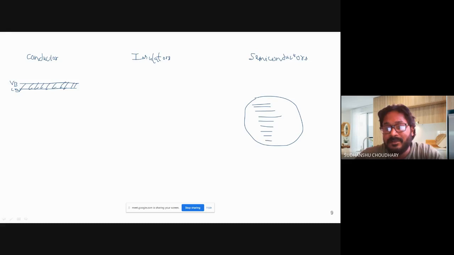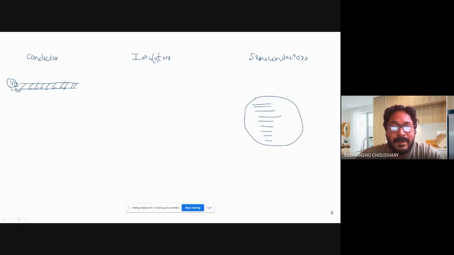Many energy levels are possible inside the material. Now, the valence band energy level, that is VB, is basically the energy level that represents the outermost orbital of any element.